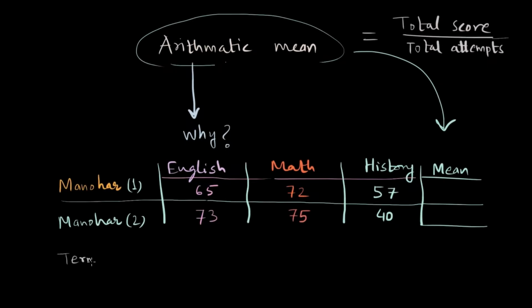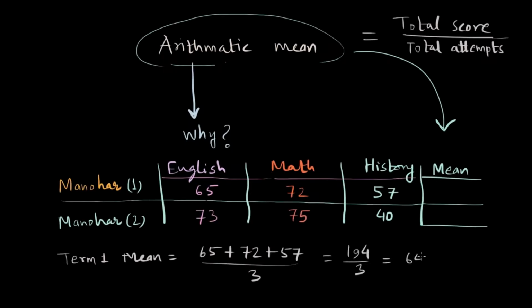So for term one, the term one mean is 65 plus 72 plus 57 divided by 3. And this comes out to be 194 divided by 3, which is 64.67. So let's just write this mean here, 64.67. Manohar scored 64.67 marks on an average in each paper. This also means if Manohar appears for any other exam, like say Hindi or French, whatever, his expected score is going to be 64.67. So out of 100, he is scoring 64.67.